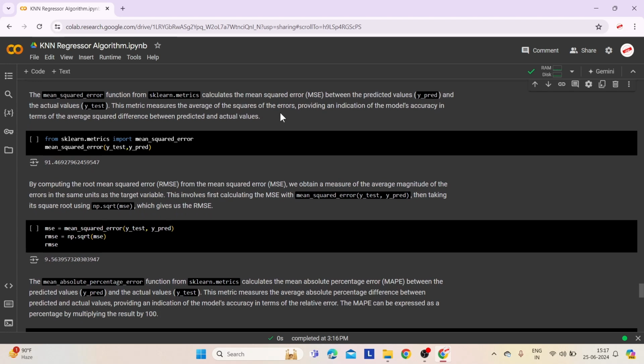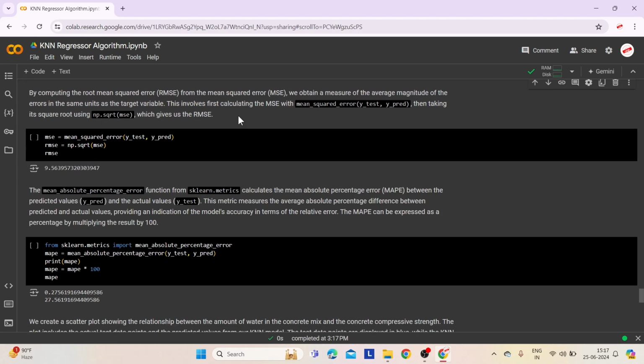The mean_squared_error function from scikit-learn metrics calculates the mean squared error, MSE, between the predicted values, ypred, and the actual values, ytest. This metric measures the average of the squares of the errors, providing an indication of the model's accuracy in terms of average squared difference between predicted and actual values. Here is the code of it, which yields approximately 91.